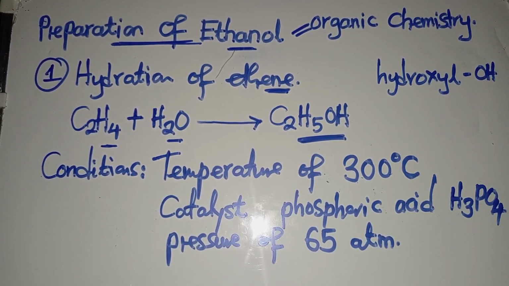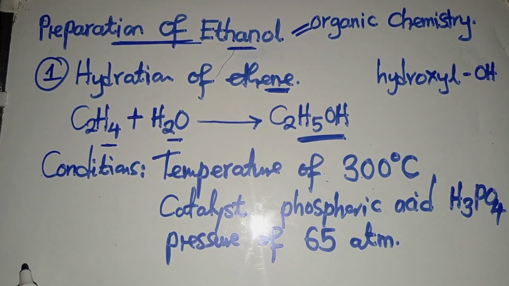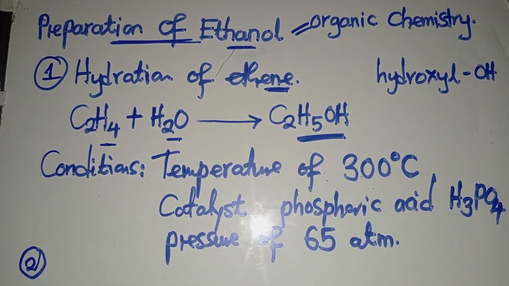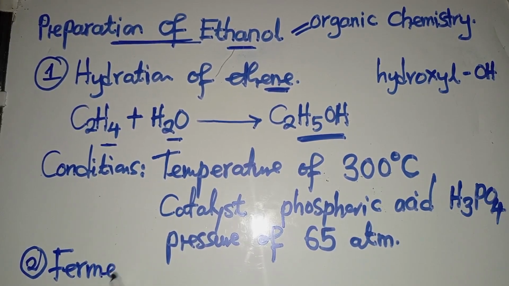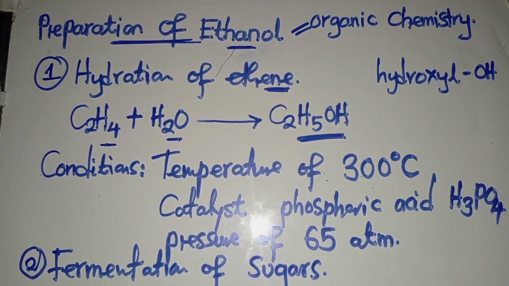Remember what I said. I said that we can prepare ethanol using two methods. The first one is what we call hydration of ethene. The second one that I want you to understand is what we call fermentation of sugars. So this is called what? Fermentation of sugars.